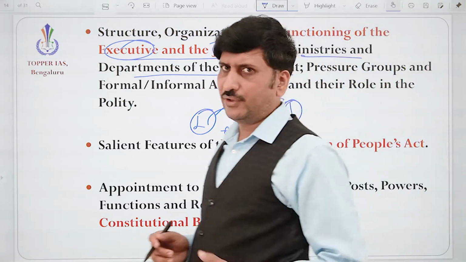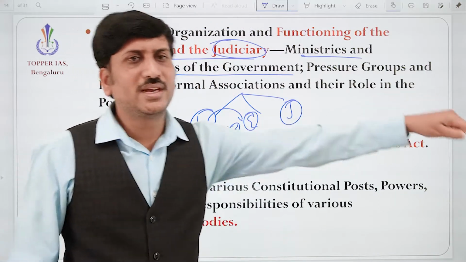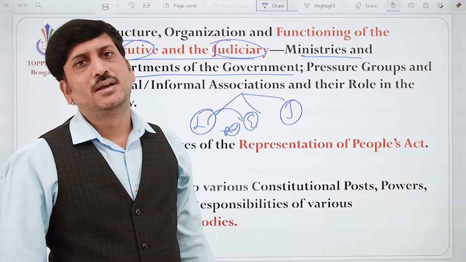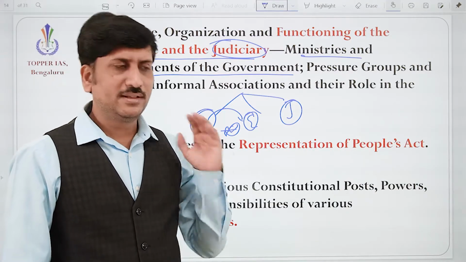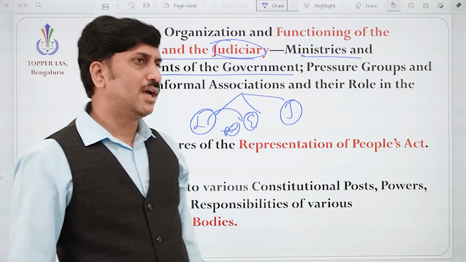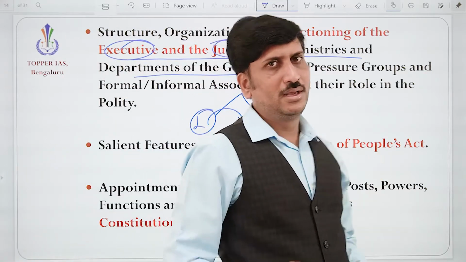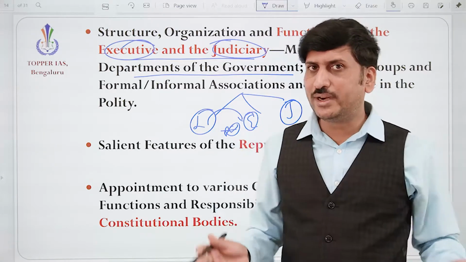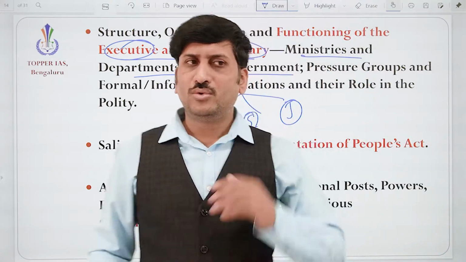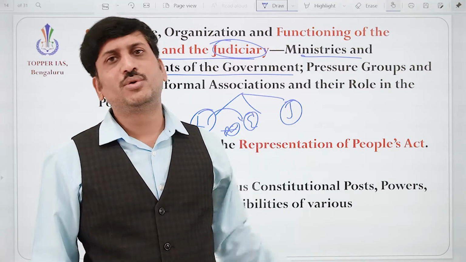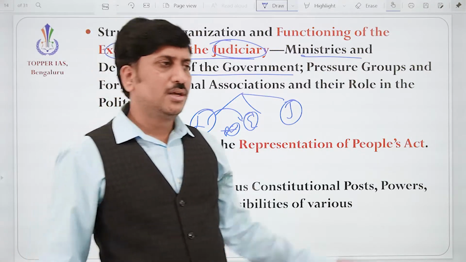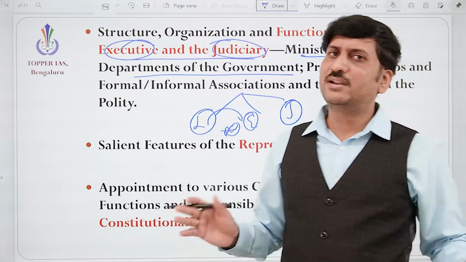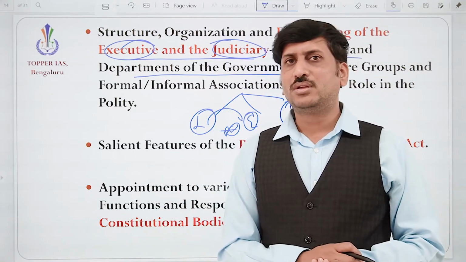Like in the judiciary, the judiciary is putting its hand in the legislature and executive. Means it is directing the legislature. It is directing the executive to do certain tasks whenever the executive fails. That is famously what we call judicial activism, judicial overreach. Correct? So is it right? Why should the judiciary intervene here? Or should the judiciary keep itself to just analyzing, interpretation and giving its verdicts, whether it is right or wrong?